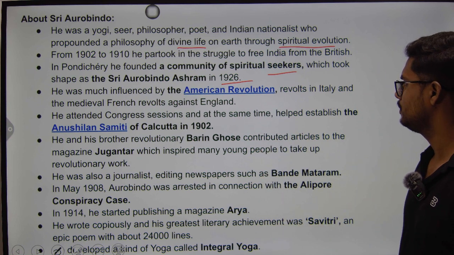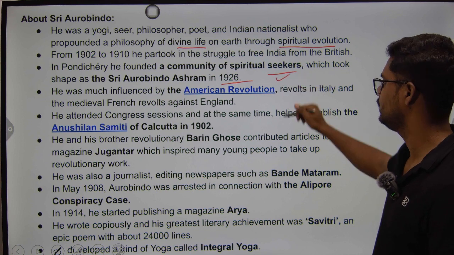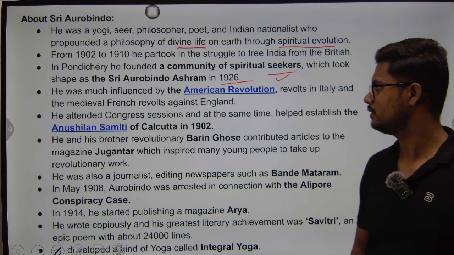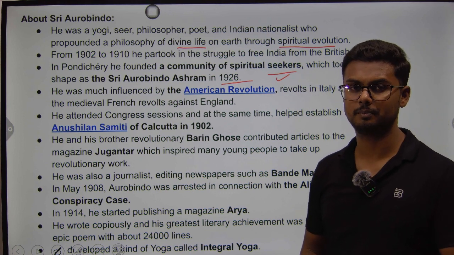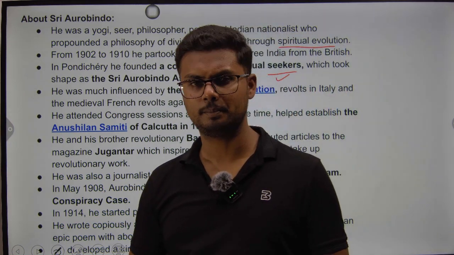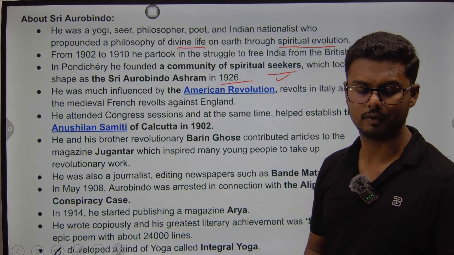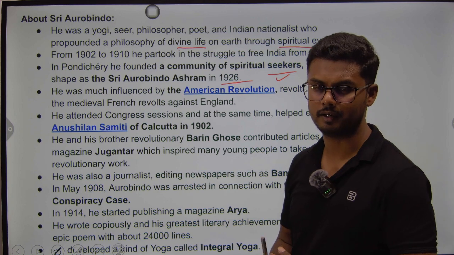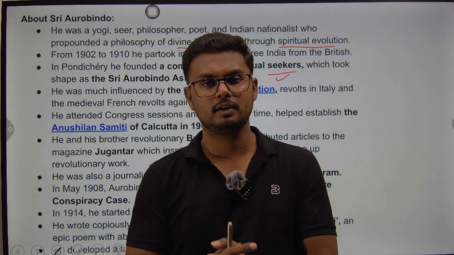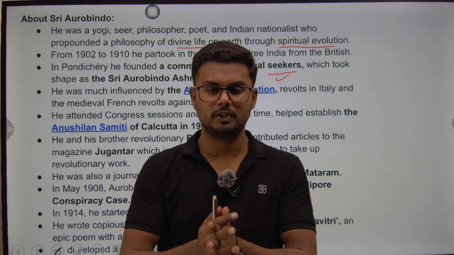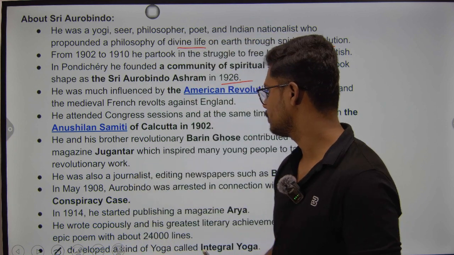He was very much influenced by the American Revolution, revolts in Italy, and the medieval French revolts against England, and this made him realize that India also should be an independent, free country, a country filled with freedom and liberal thought process. For that, what needs to be done? The British have to exit India. So this was his intention.